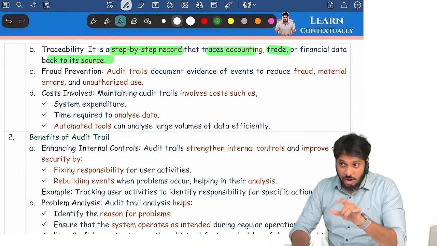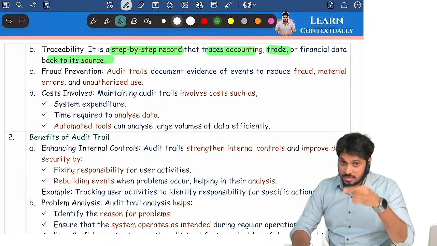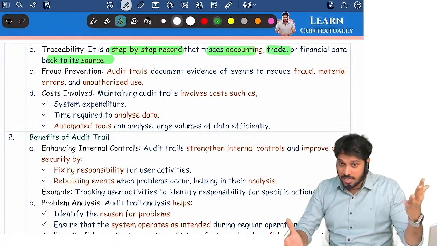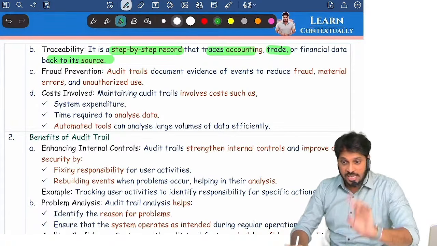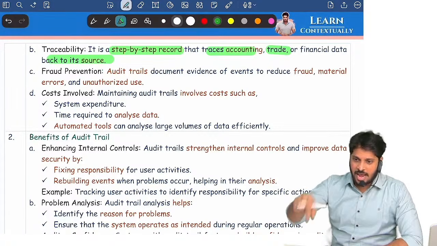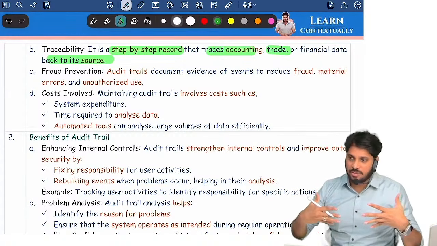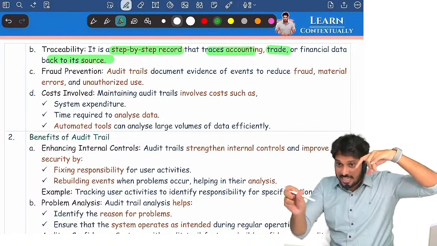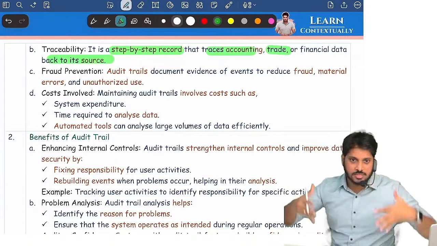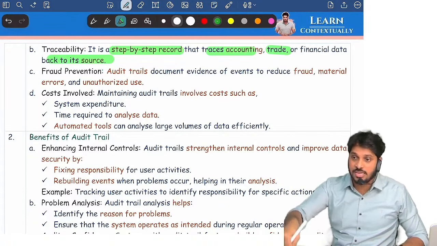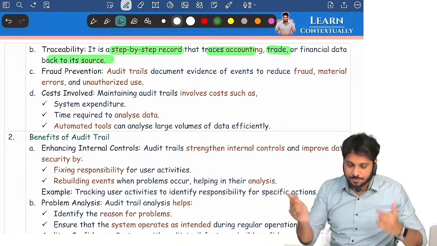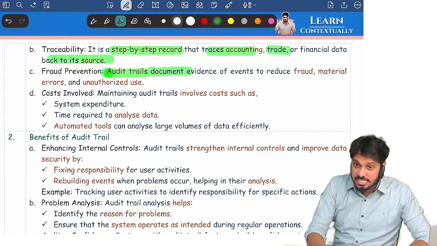First of all, if audit trail is not there, I don't even know that during the year some transaction was entered and the transaction got deleted. That information I will not get to know if audit trail is not there. If audit trail is there, I will open the audit trail option and generate a report. It will directly give me a big report showing original transaction, revised transaction, deleted transaction, what happened. I mean, what they deleted, everything they will show me. Then I can ask management why you changed it, why you deleted it. So I will understand the effectiveness of the internal control system. Are you clear? So audit trail documents evidence of every event that is happening to reduce frauds and errors.